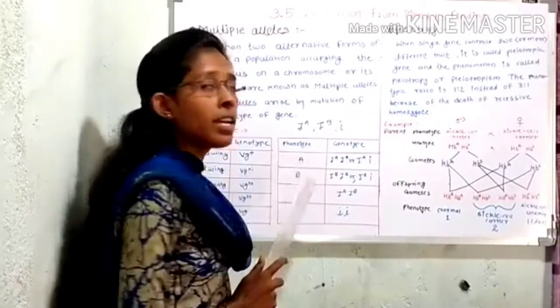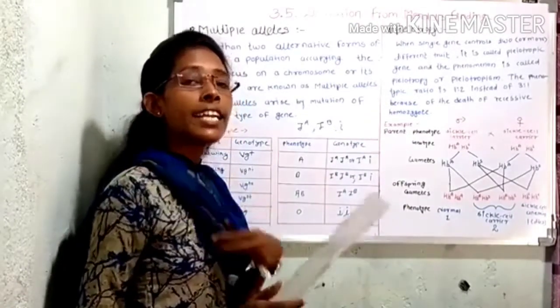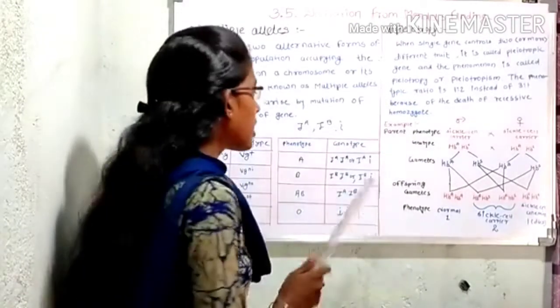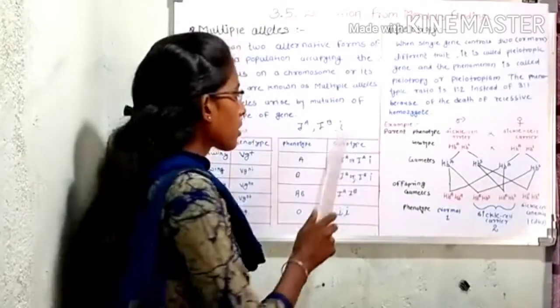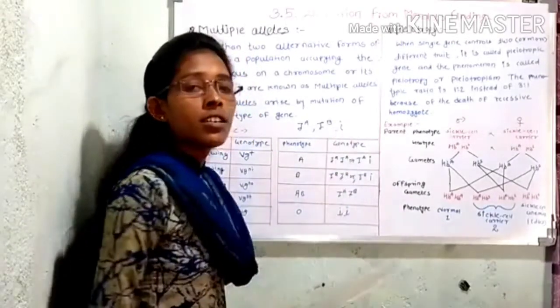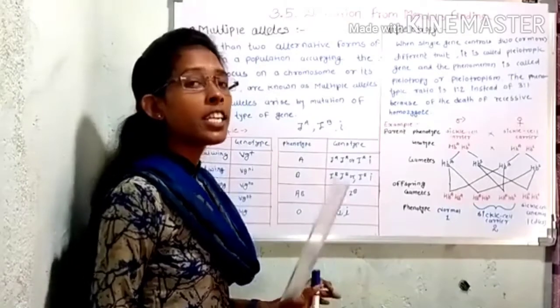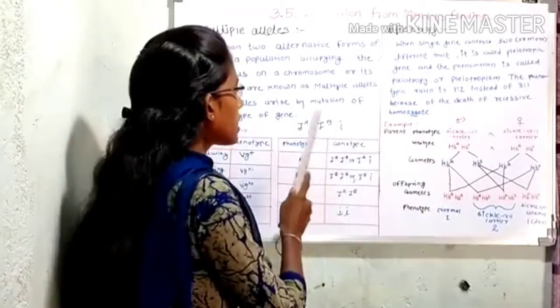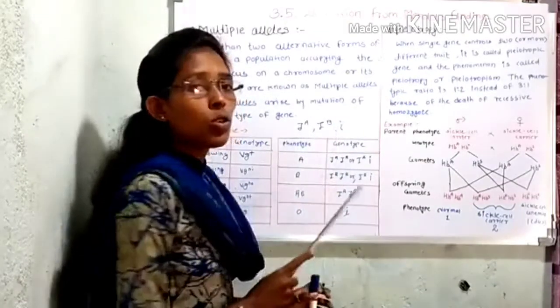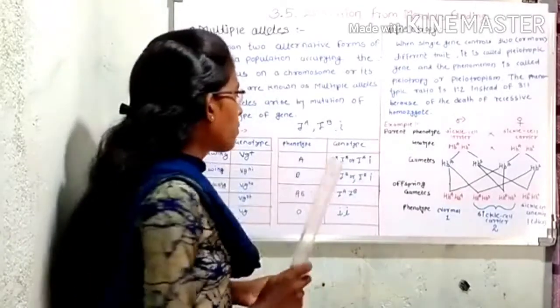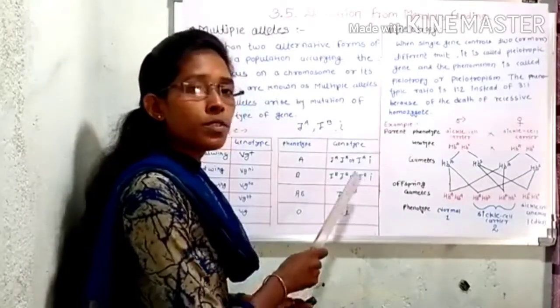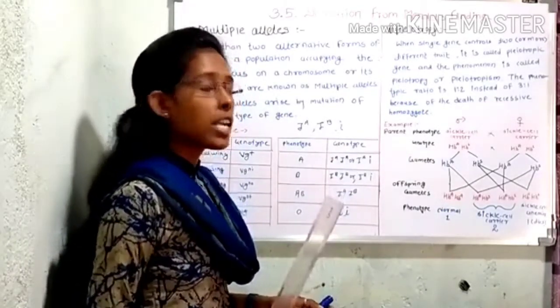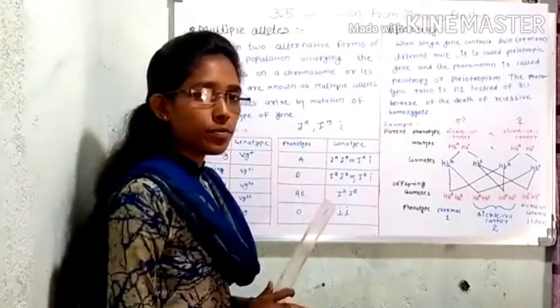IA and IB have a slightly different antigen on their surface, but small i does not have any antigen on its surface. These three alleles show 6 types of genotype and only 4 different types of phenotype.